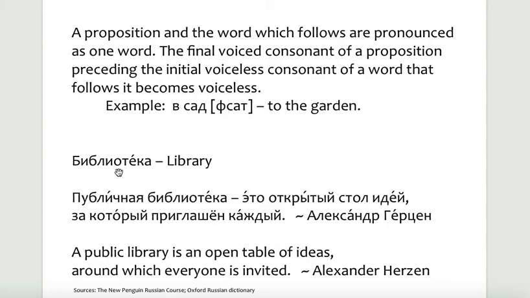O is not stressed, and immediately before the stress is pronounced shorter and fainter a. E makes l sound le. A, here it sounds a as in about. So the word is biblioteka, library.